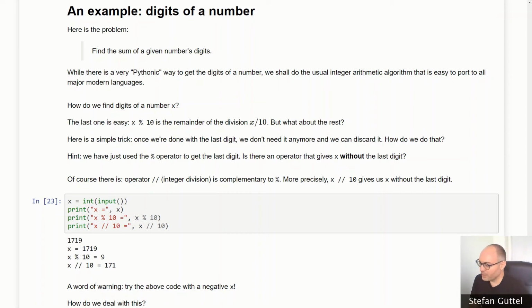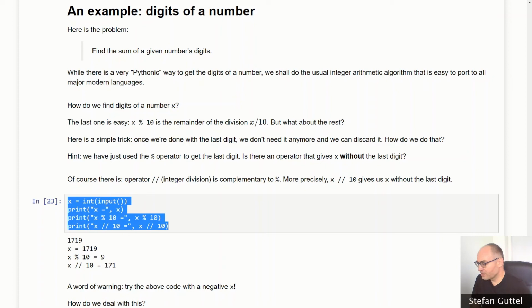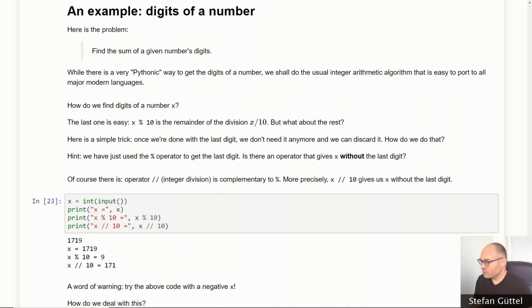We need to somehow extract the digits by ourselves. And it turns out that this is very easy using the arithmetic operators that we have previously learned, namely the modulo and the integer division operator. Let's look at this example where we get a number x and we play a little bit with these two operators.